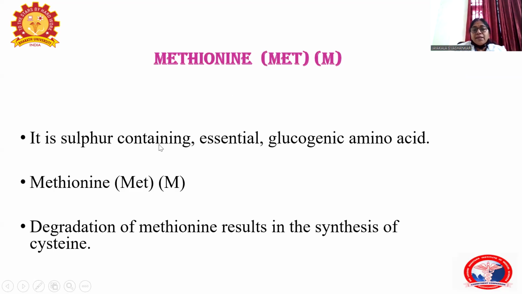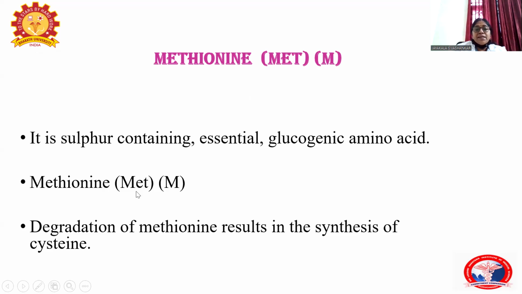Methionine is a sulfur containing essential and glucogenic amino acid. Essential, you know, means that it is not synthesized in the body, it is only supplied through diet. And glucogenic amino acid means the metabolic product of methionine enters the gluconeogenic pathway in the synthesis of glucose. So, methionine is a glucogenic amino acid.